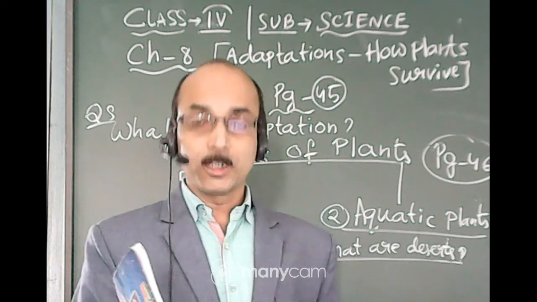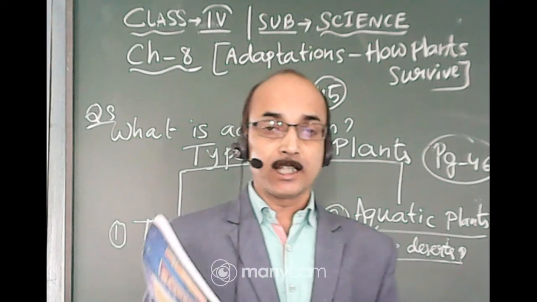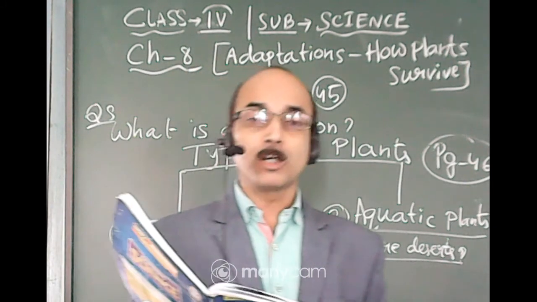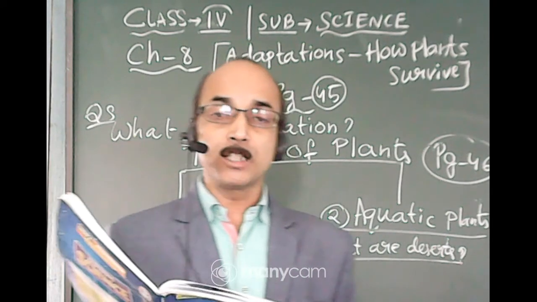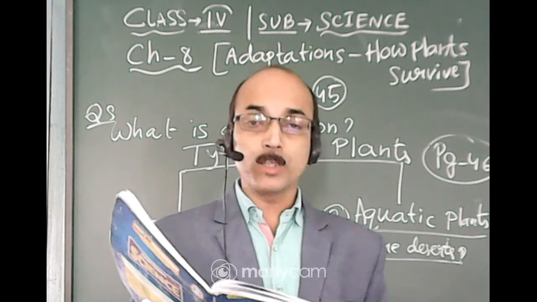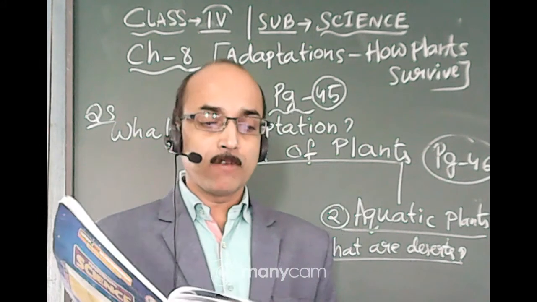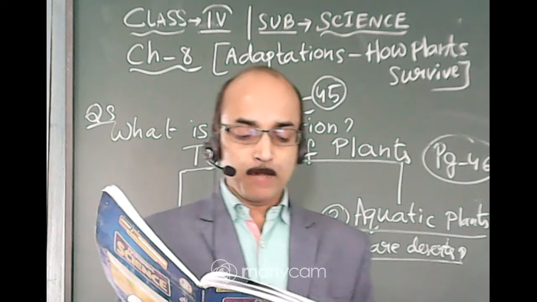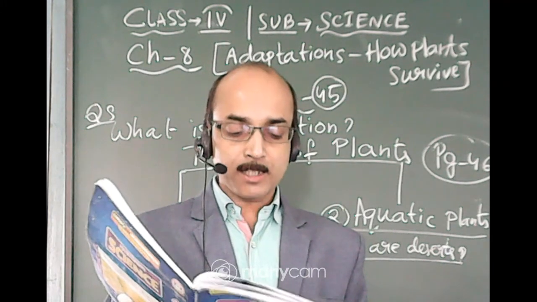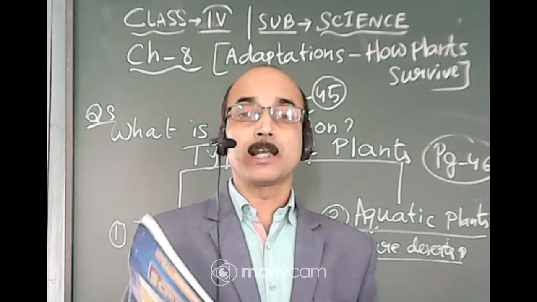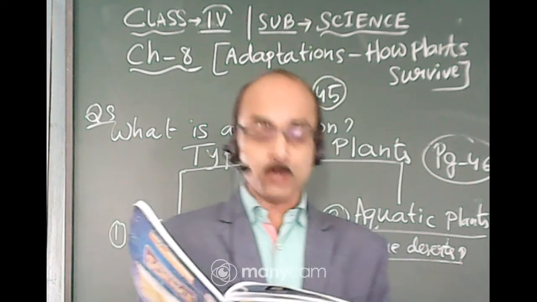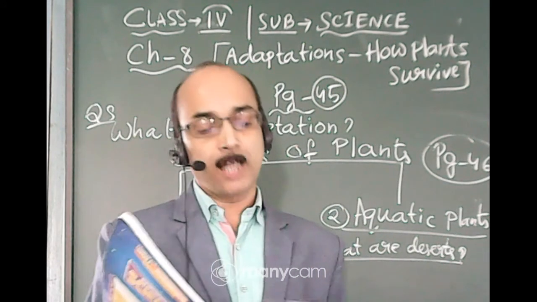The leaves of teak, tea, sugarcane, pepper and coffee always remain green, so they are called evergreen trees. Number 2, leaves are often arranged at different angles so that they get maximum sunlight.